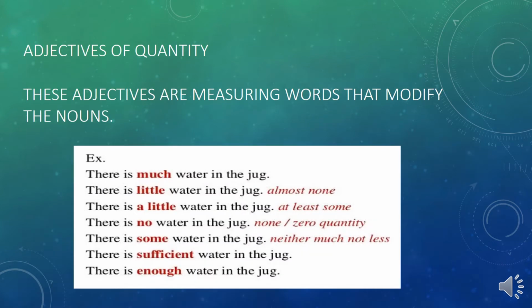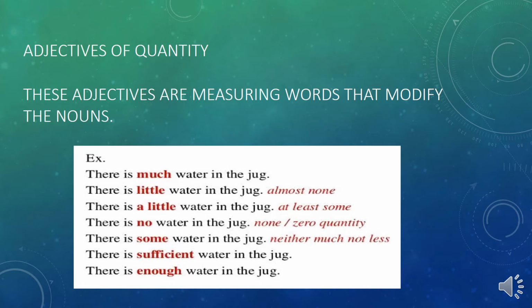Now we have the adjective of quantity. These adjectives are measuring words. They modify the noun, as you can see in the example: there is much water in the jug. You are not aware of exactly how much water there is; you only say there is much water. Like, I want enough or sufficient water for me. The water kept in the bottle is sufficient. These are a few words used to describe a noun, but they don't give exact information about how much water or milk there is.